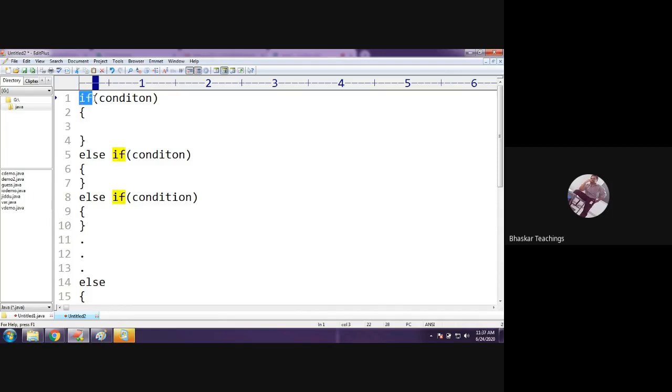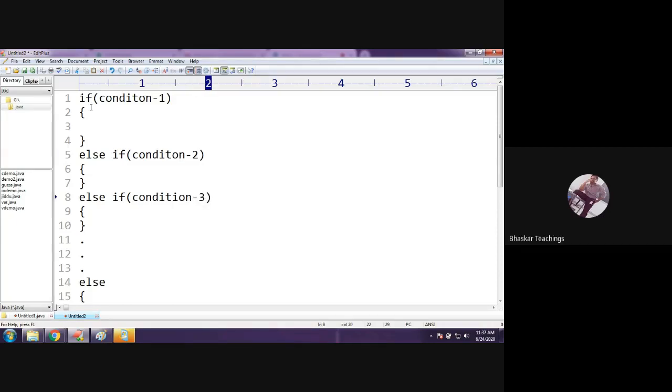It would start checking the conditions one by one. If this condition evaluates to false, we would call it condition 1, then it would go to check the second condition, the second else if block. If this also evaluates to false, it would check the third condition.